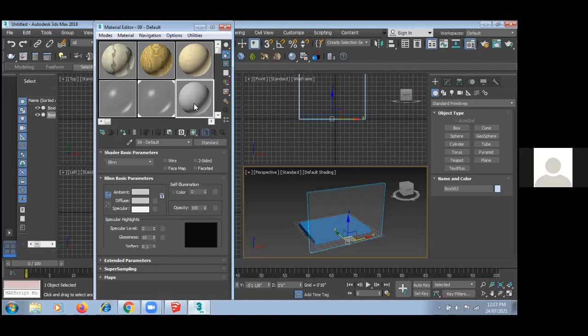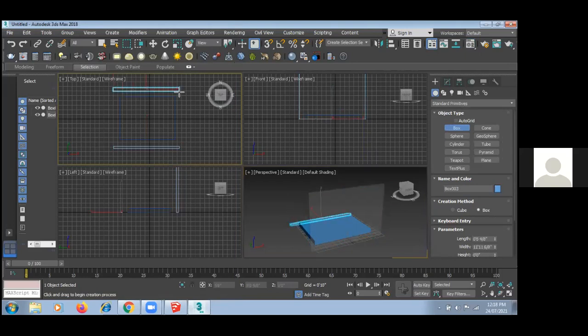Guys, after 15-20 minutes, I'm going to show you a character also. You can create a human character, and you can make him run or walk or whatever you want. I'm going to show you that also. People are using it for walkthrough purposes and for gaming purposes. Right now I'm showing you how to make a model, how to give material to that, and how to use these things properly.